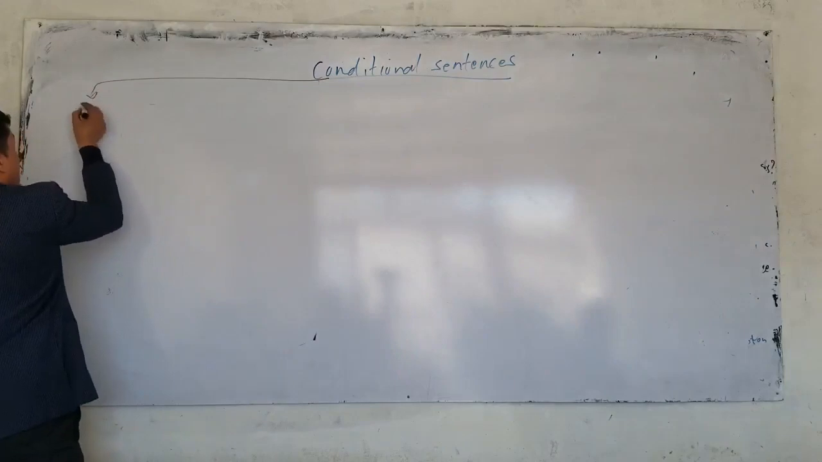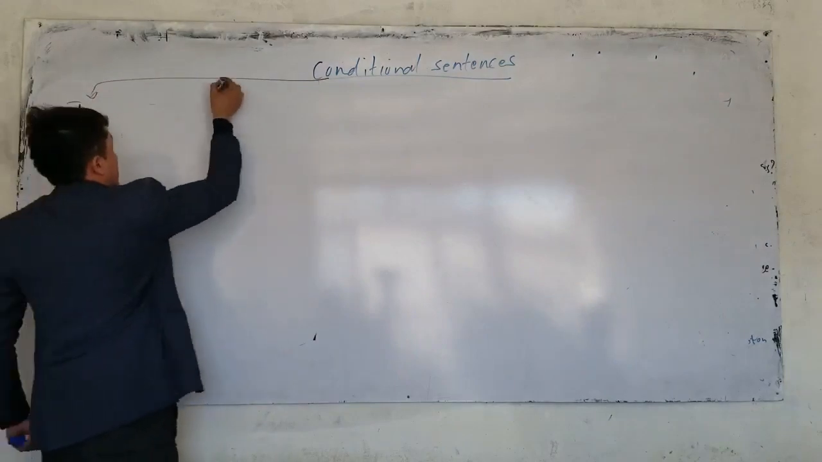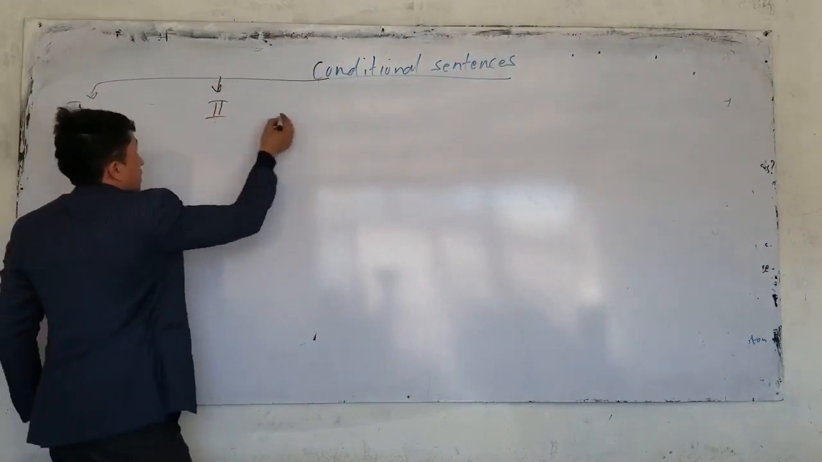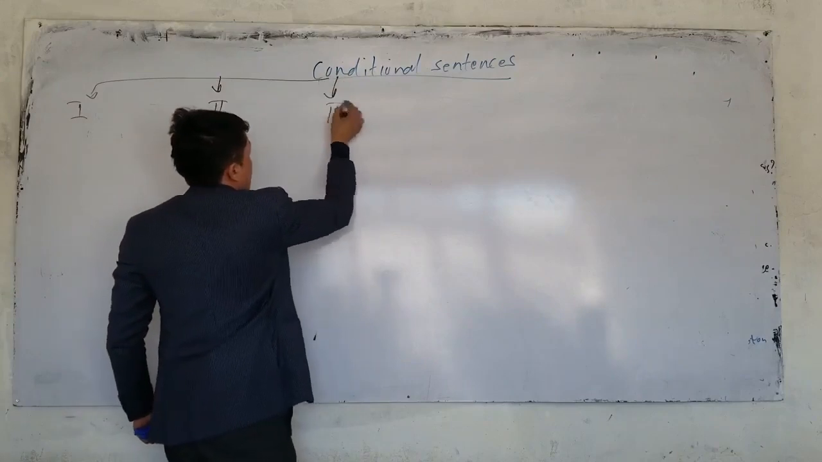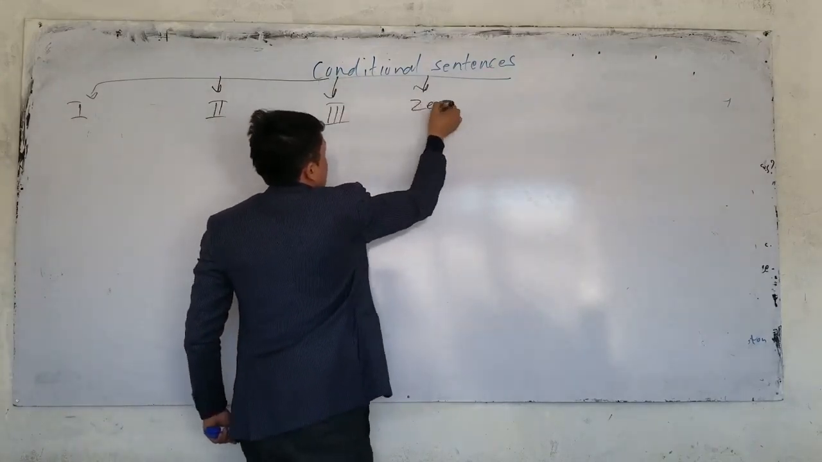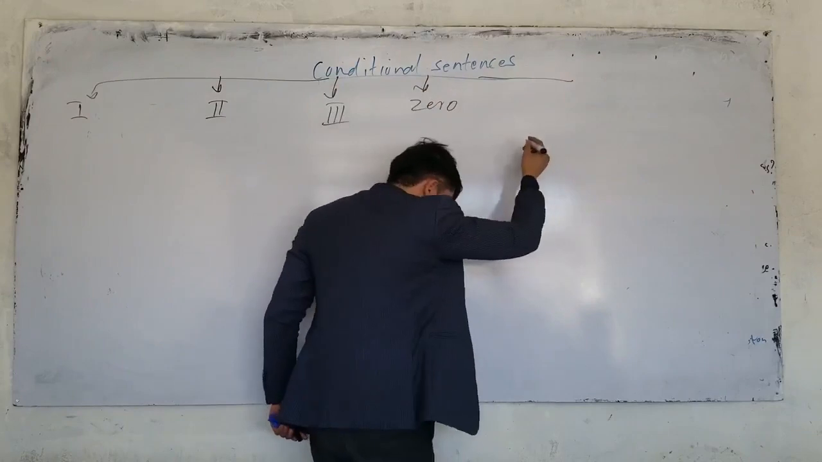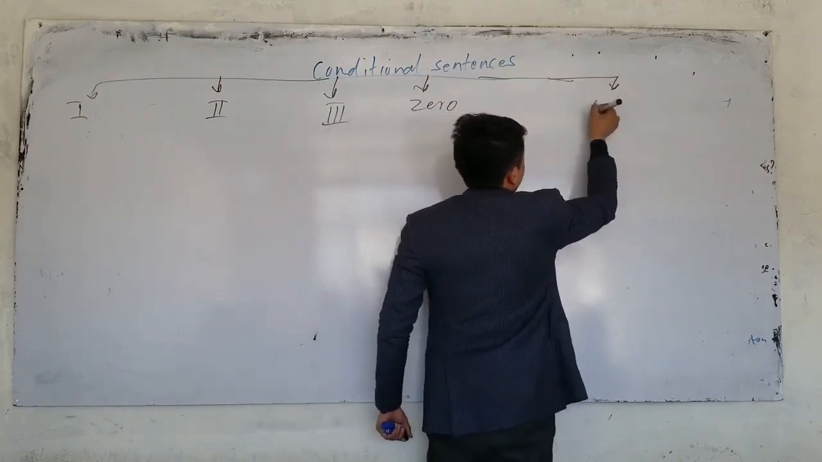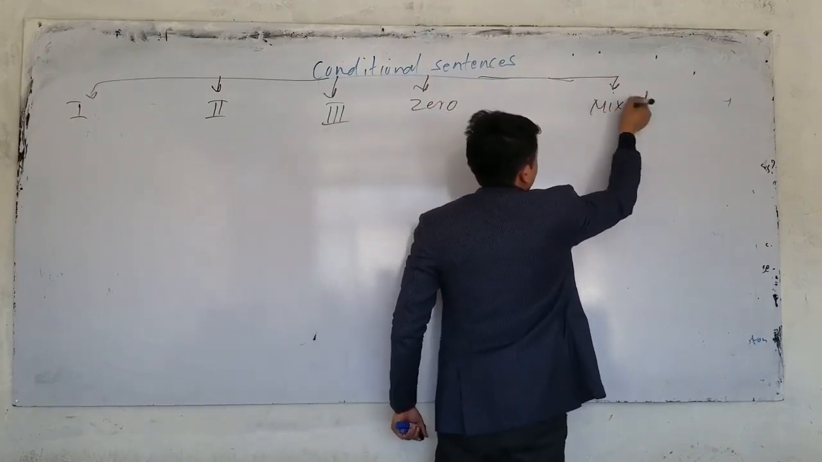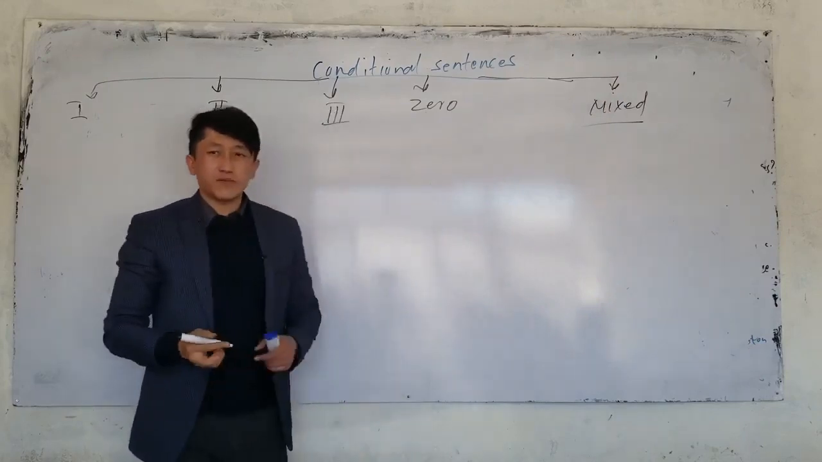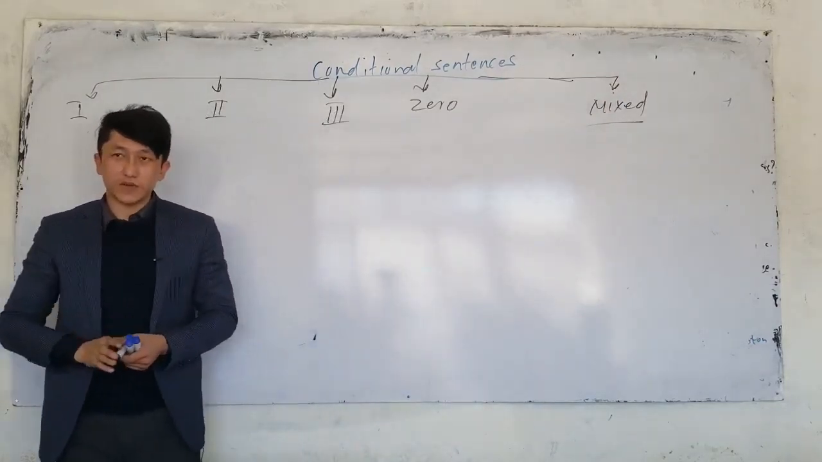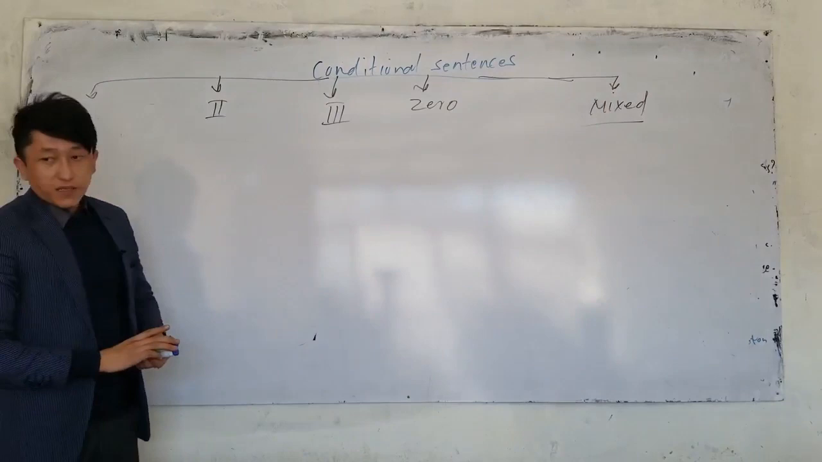What are the types of conditional sentences? Can you tell me? First we have type 1, next type 2, next type 3, and after that we have type 0, and the last one we have type mixed, or mixed time. You mix the times, past and present, present and past. So the first one is type 1.